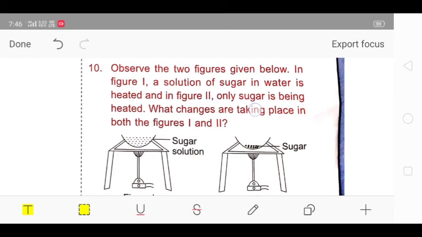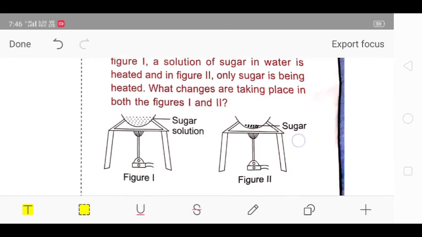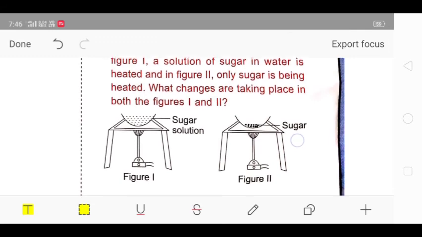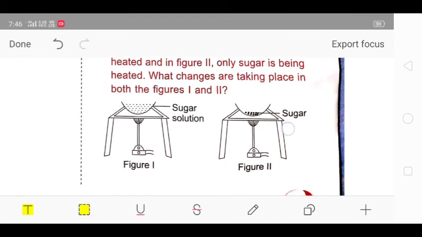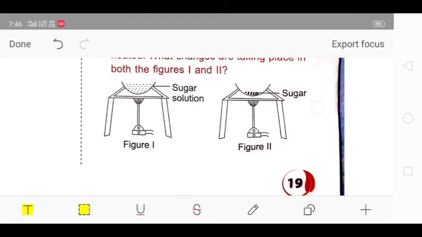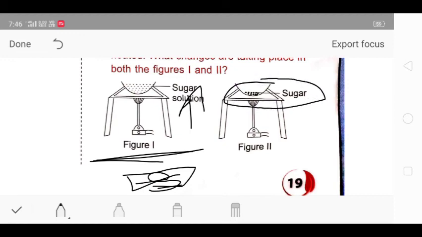Next is question 10. Observe the two following figures given below. In figure 1, a solution of sugar in water is heated, and in figure 2, only sugar is being heated. What changes are taking place in both figures 1 and 2? In the first there would be evaporation of water, and at the end sugar would be left. But here we are burning sugar, and a chemical reaction will take place.